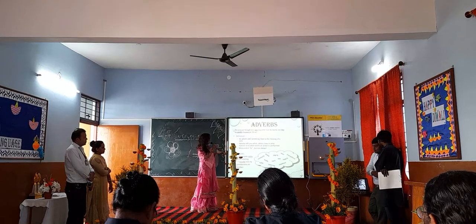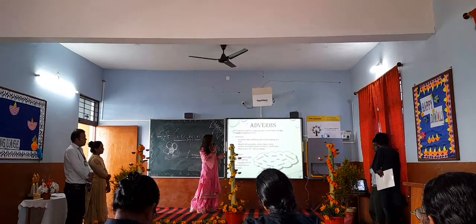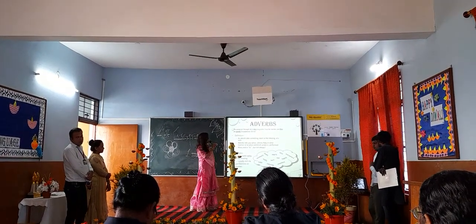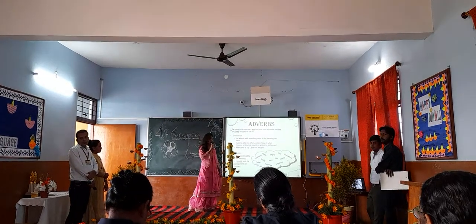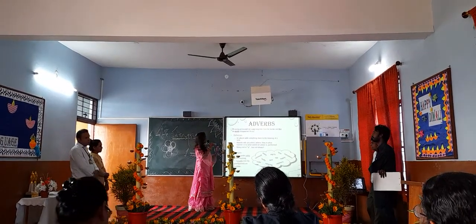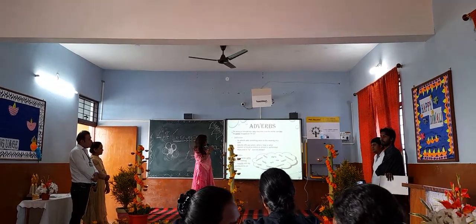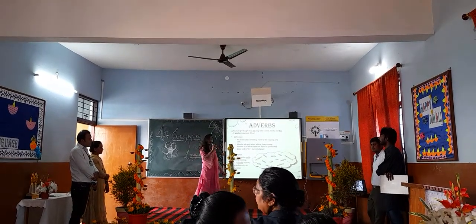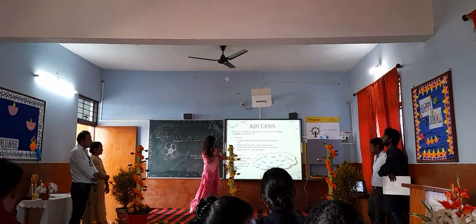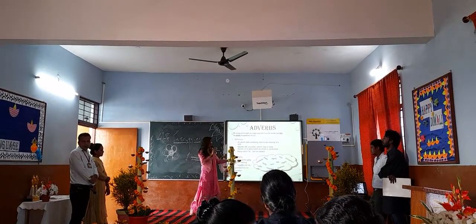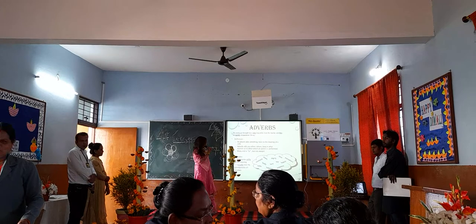Adverbs tell you when, where and how it was, the manner, or to what extent an action is performed. Some examples in adverb: ly words belong to adverb. Some examples are carelessly, slowly, angrily, later, loudly. These are examples of adverb.